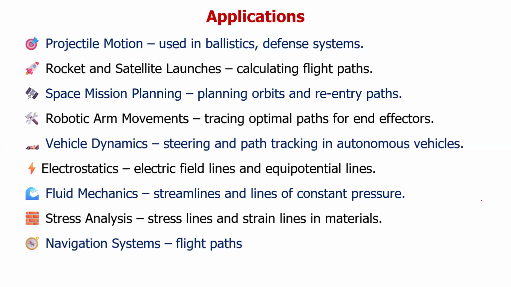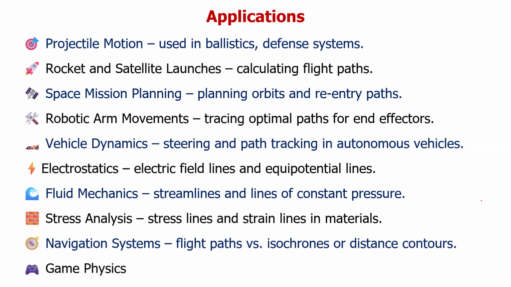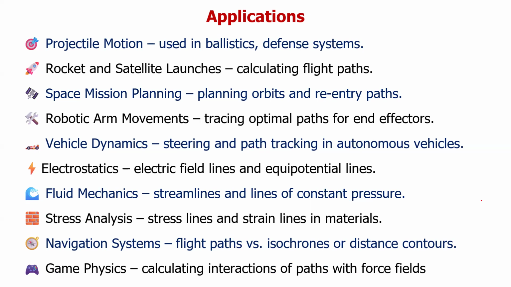It is also used in navigation systems to find flight paths versus isochrones or distance contours. And it is also used in game physics for calculating the interaction of paths with force fields. So these are some applications of orthogonal trajectories. Thank you.